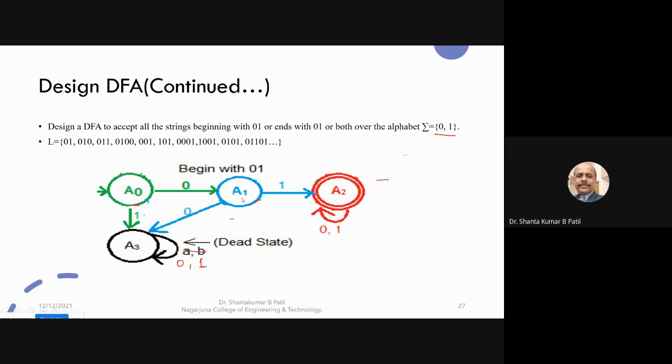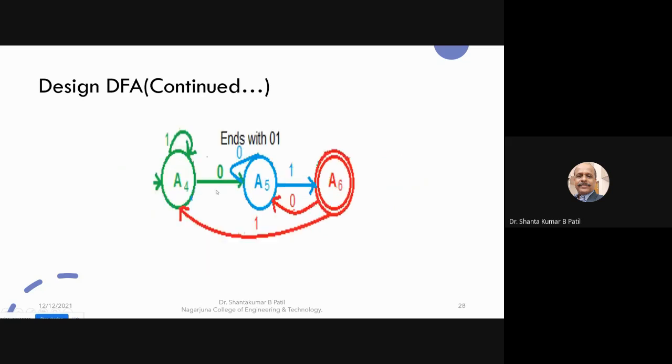First, what you can do is draw the DFA which begins with 0 1. Then you draw the DFA which ends with 0 1. This is the DFA which accepts all the strings that end with 0 1.